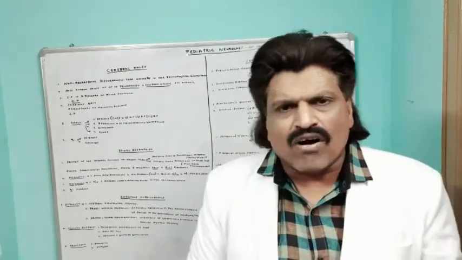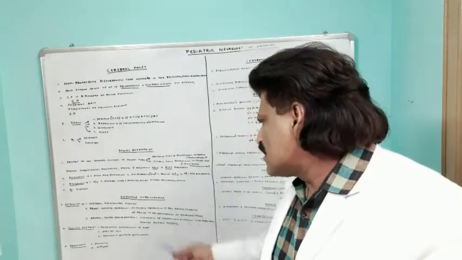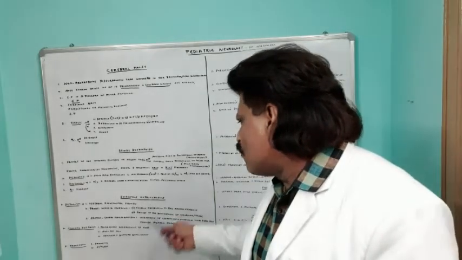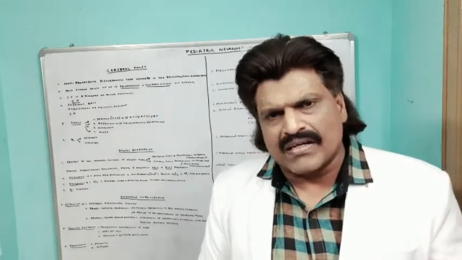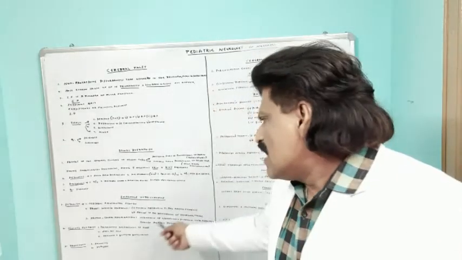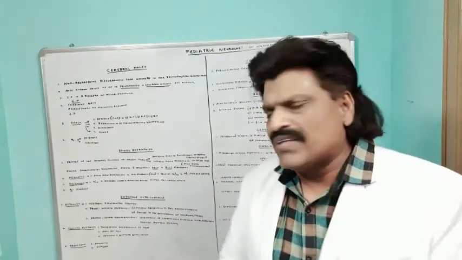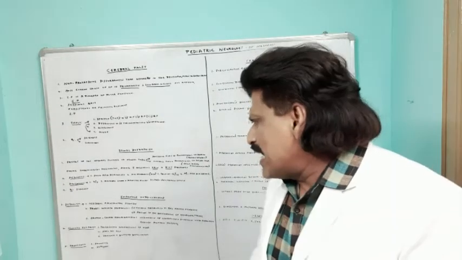Second is the Dandy-Walker syndrome. The Dandy-Walker syndrome is the outflow obstruction to the fourth ventricle. So there is an outflow obstruction to the fourth ventricle, and there can be associated failure of the development of the cerebellar vermis. So Dandy-Walker syndrome.